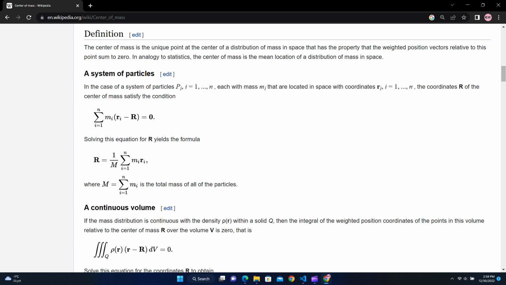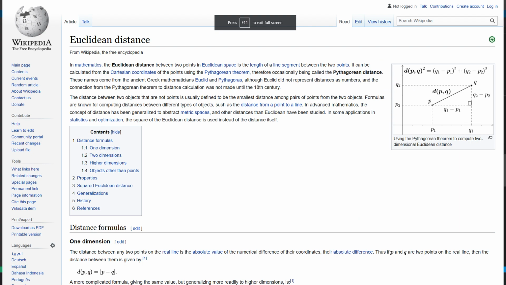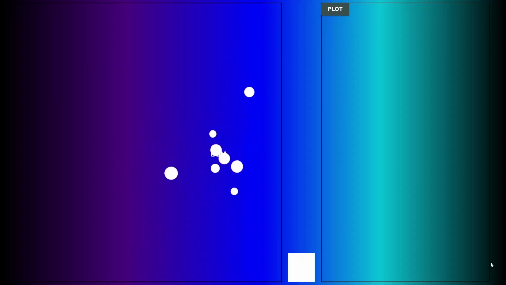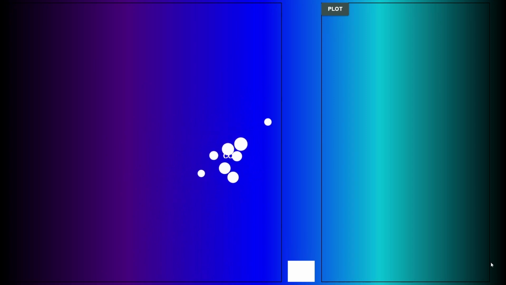Now what I'm going to do is calculate the center of mass, and I want to calculate the average distance of these particles from this center of mass. I will also plot this average distance versus time. That white bar in the middle shows you the relative average distance of these particles from the center of mass, and you can see the center of mass written in the simulation. Now let's plot it, and you can see how this average distance decreases and has some oscillations, and as we go you can plot more and more and see that the average distance is decreasing continuously.